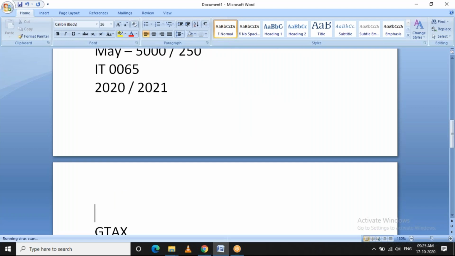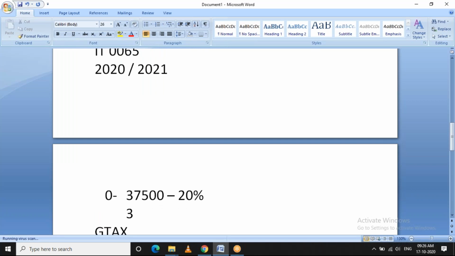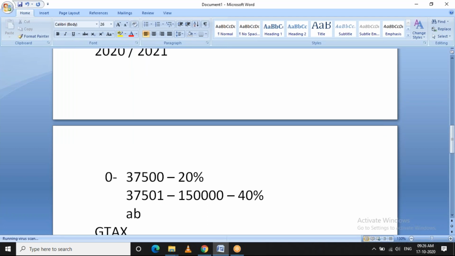there are various slabs available, like 0 to 37,500 pounds will be calculated at 20 percent, and 37,500 to 1,50,000 will be calculated at 20%, and any amount above 1,50,000 will be calculated at 45%.